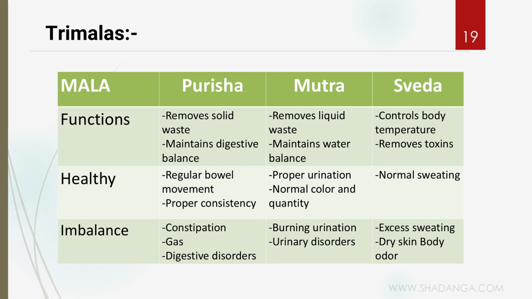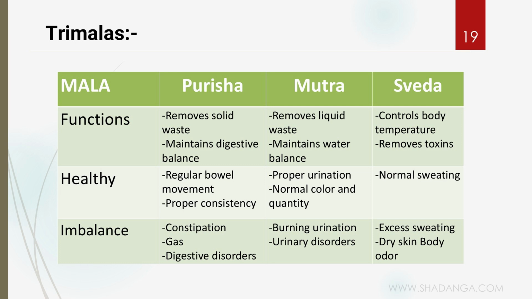Okay. Next is the imbalance. If the Purisha is imbalanced, what will happen? Gas will be there, constipation will be there. So what is constipation? Constipation is hard poop. If we sit in the toilet, we can't poop because it is very hard and it will be more painful. That's called constipation. And gas trouble and digestive disorders will occur.